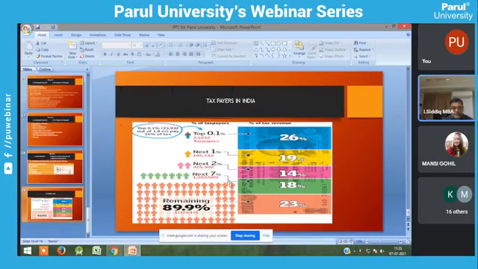The remaining 99.99% contribute the remaining 74%, my dear students. Still, I already told you, 95% of the people in rural India and semi-urban areas have income below the exemption limit, which is below 2,50,000 rupees.